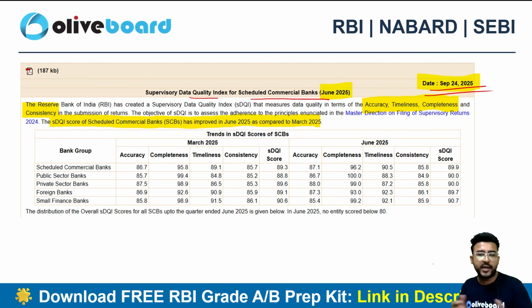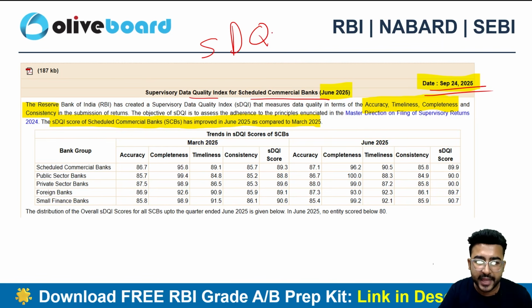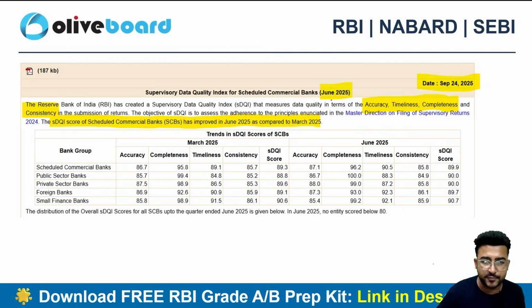Let's quickly have a look at the data. Supervisory Data Quality Index, SDQI is the full form, right? SDQI, Supervisory Data Quality Index for the period June 2025. So it evaluates the quality of data basically submitted by the regulated entities.